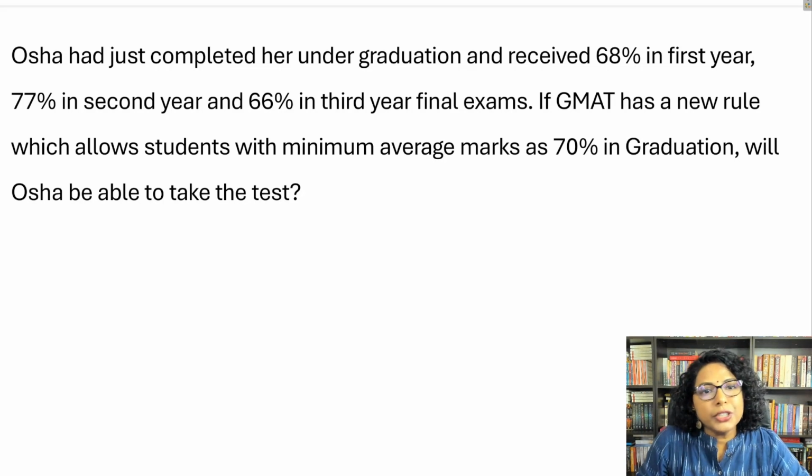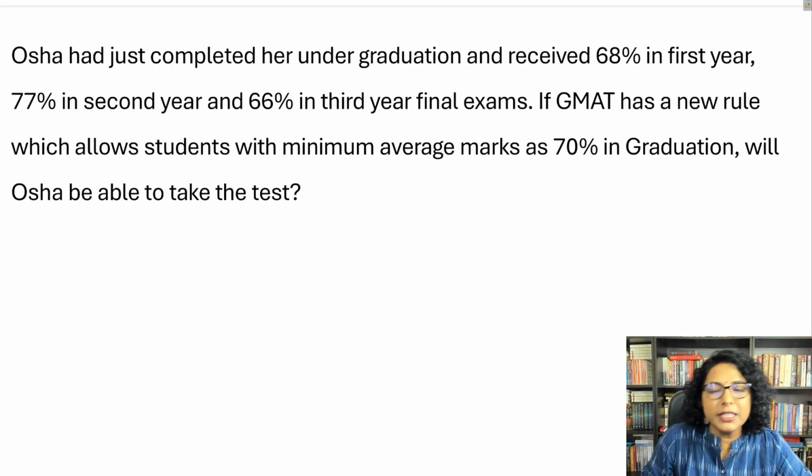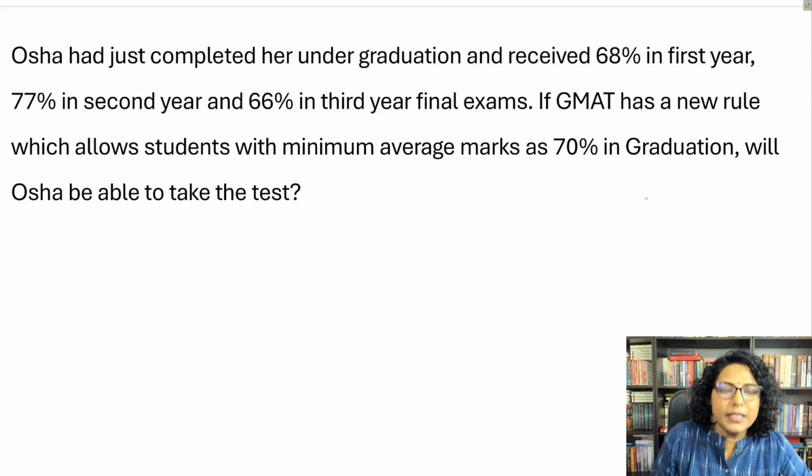So here Osha has just completed her graduation and she received 68 in first year, 77 in second year and 66 in the third year. So the question is, if GMAT has a rule which states that she needs to have 70% in graduation, will Osha be able to take the test? So here you're only interested to know whether if you take the average of the 3 years, is she getting more than 70 or less than 70? So let's take down the data.